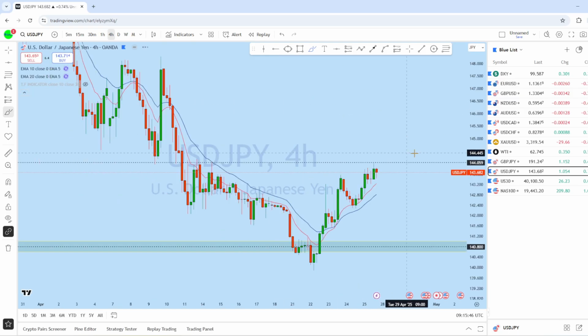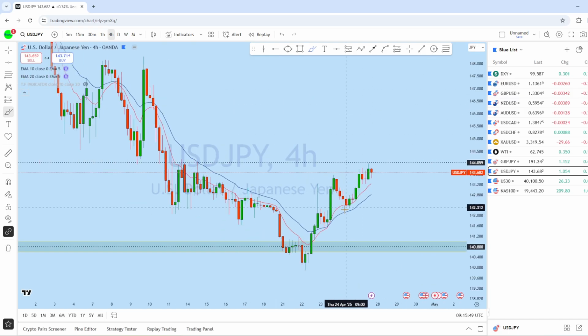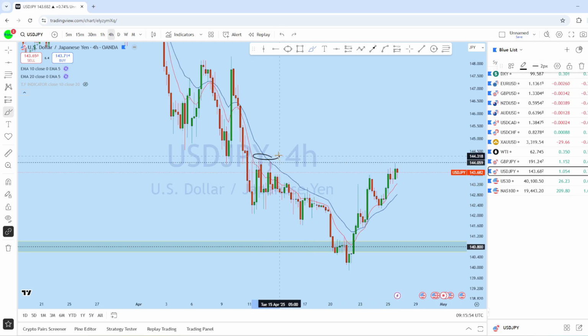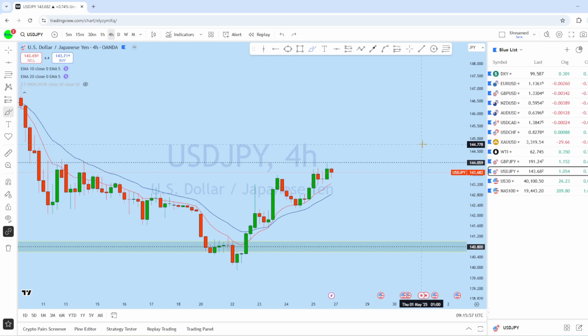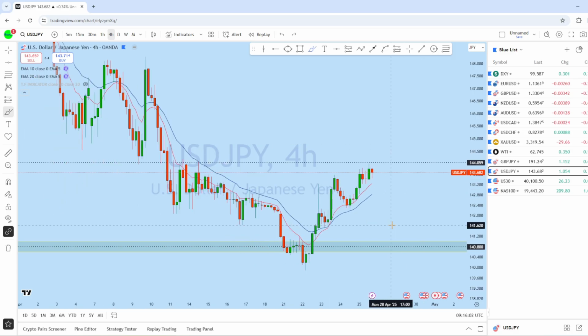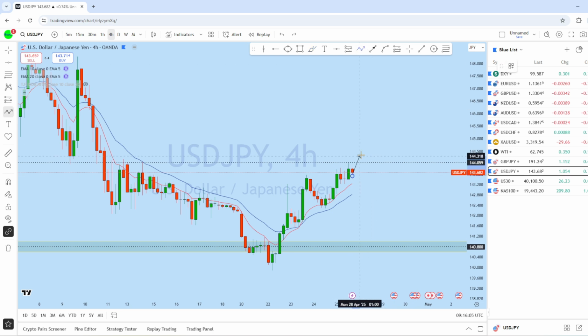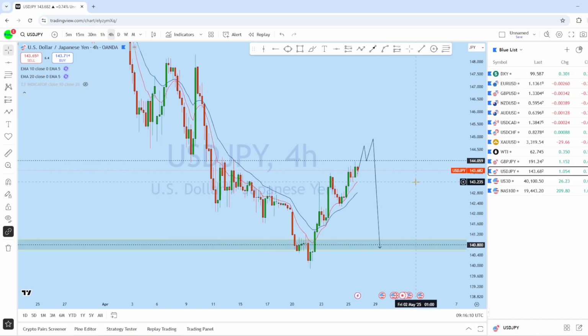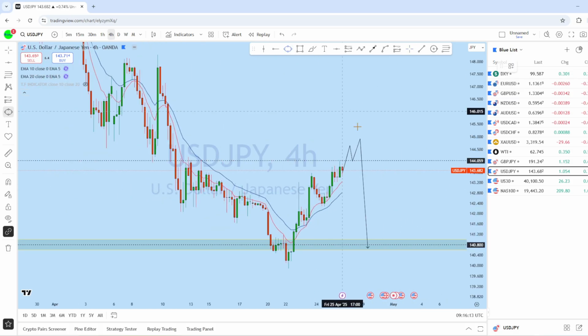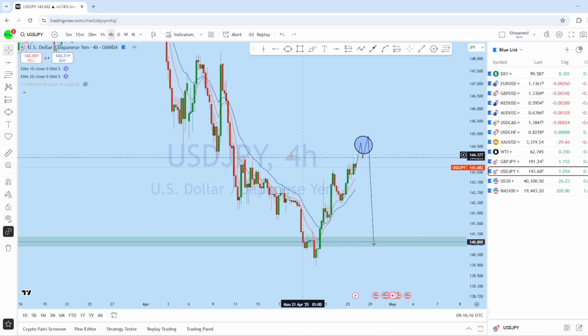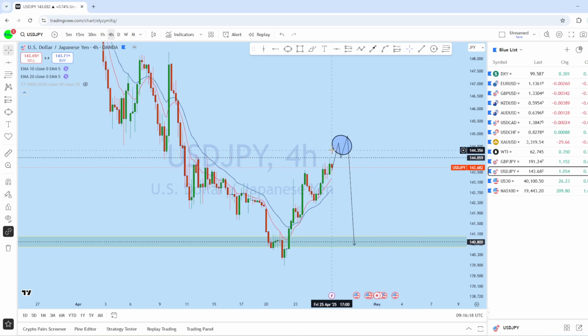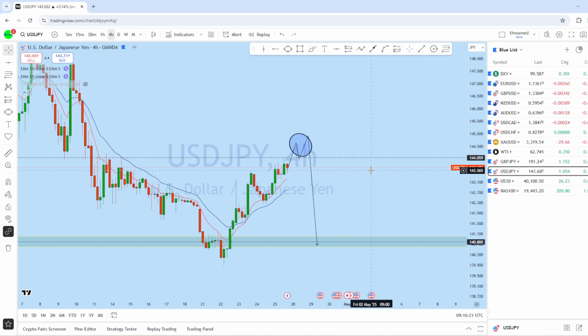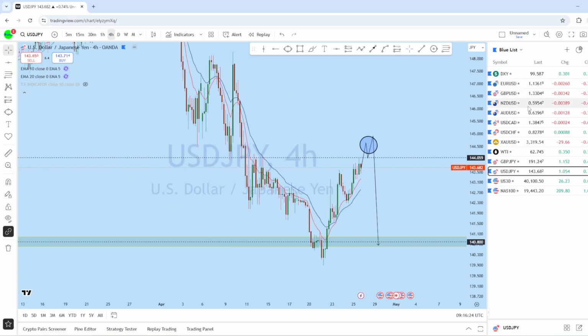Now looking at the 4-hour chart here on dollar yen, we can see that the market is still maintaining a local bullish market structure, and at the same time the price is approaching that swing high here. As we see that there could be weakness on DXY, what I think on dollar yen, initially we could see that it might require a deeper liquidity grab and then revert back again in the major direction of the trend. So this could be the wave for the upcoming week on dollar yen. This is the resistance line. Once we see the price has reversed, we can look for a potential selling opportunity in this instrument.